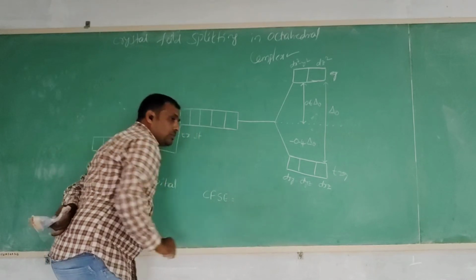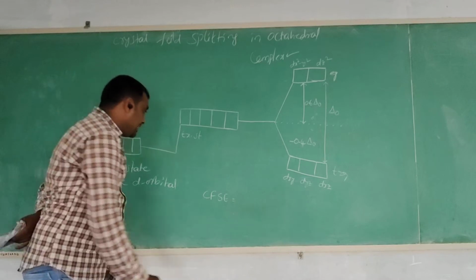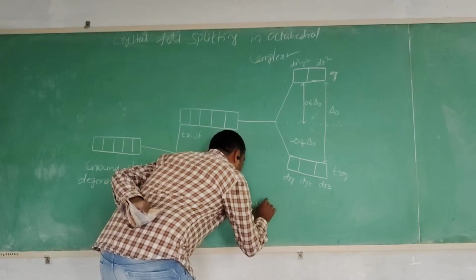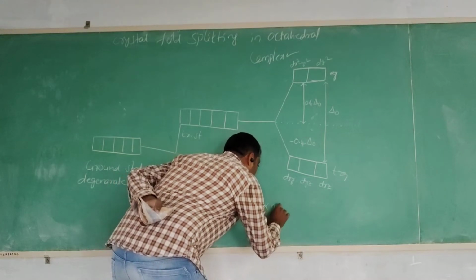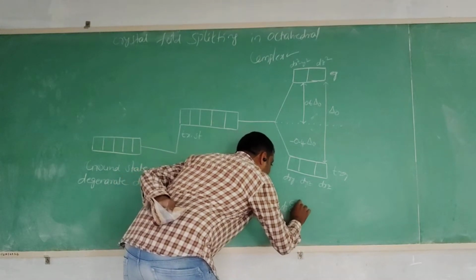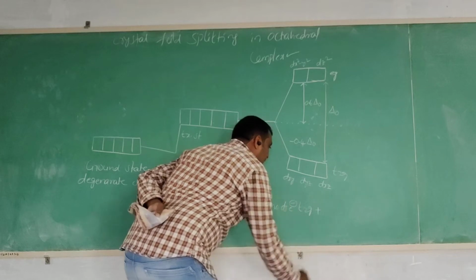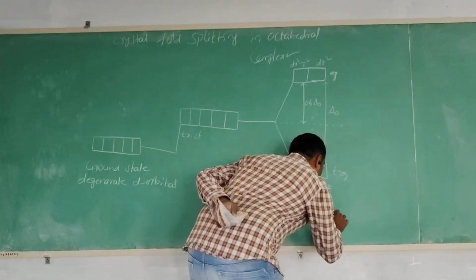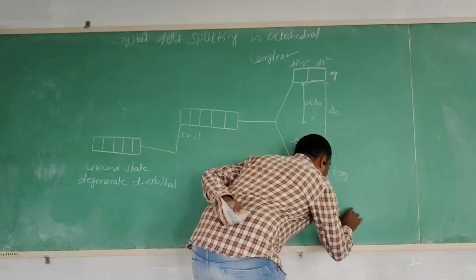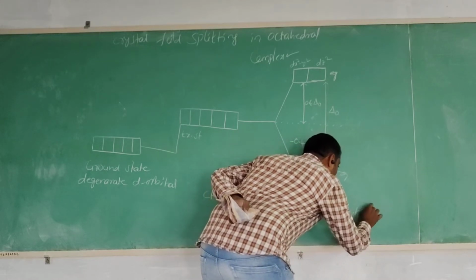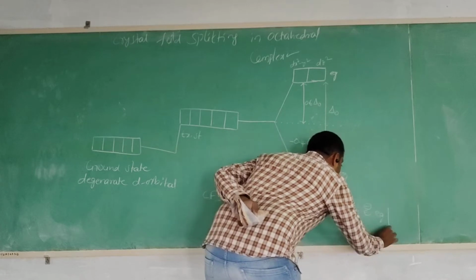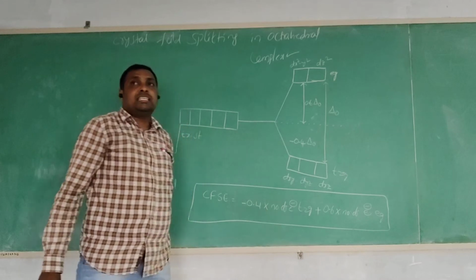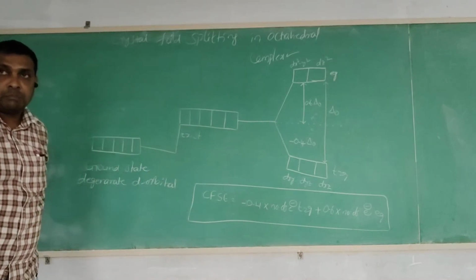It is calculated by one formula: CFSE equals minus 0.4 into the number of electrons present in the T2g orbitals, plus 0.6 into the number of electrons present in the Eg orbitals. This equation is useful to calculate the crystal field stabilization energy.